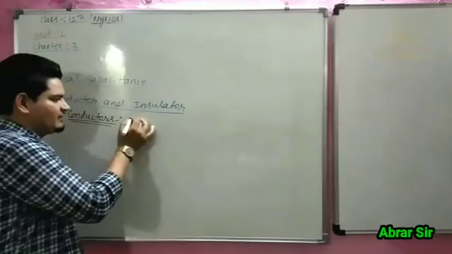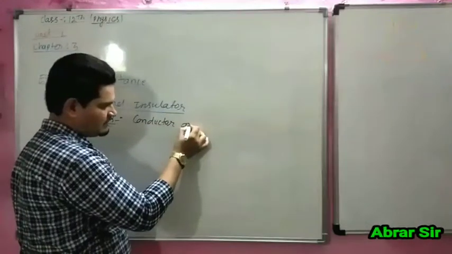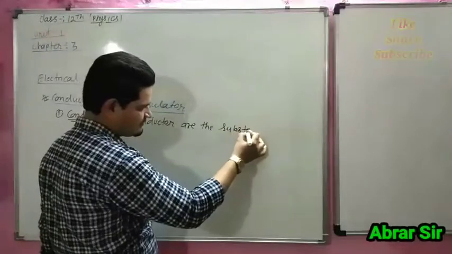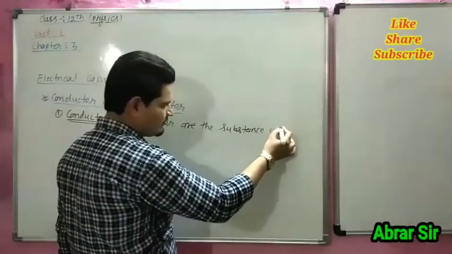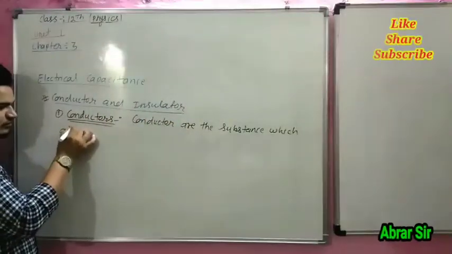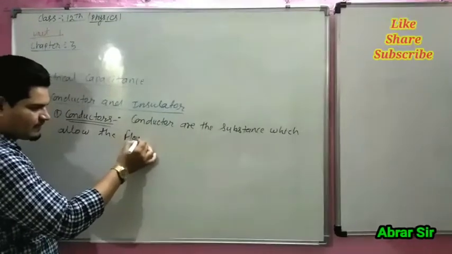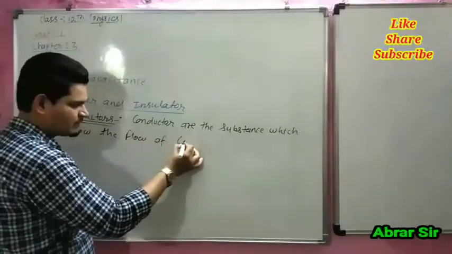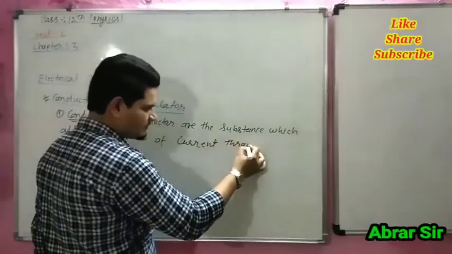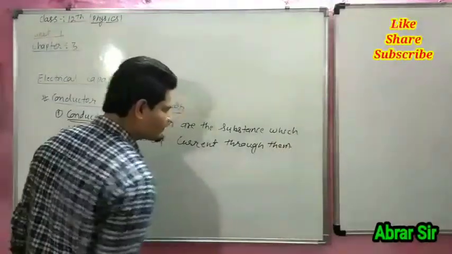So the definition: conductors are the substances which allow the flow of current through them.